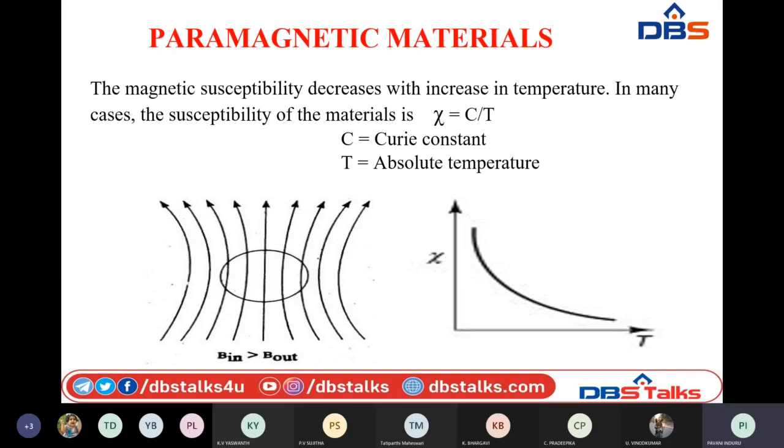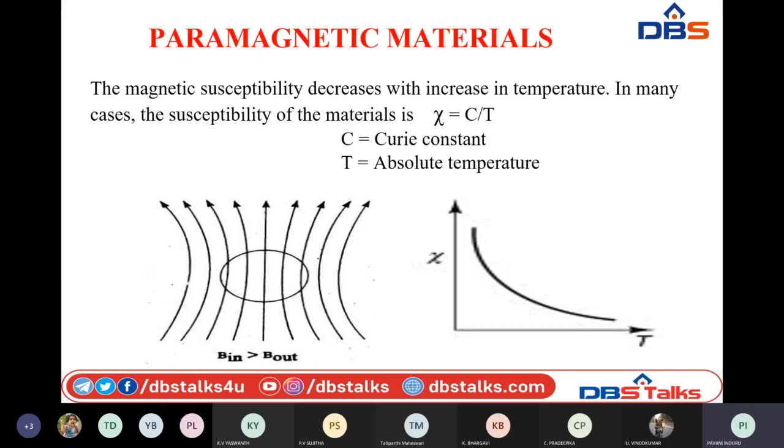But if the temperature keeps increasing, the dipoles will lose their power of aligning themselves to the applied magnetic field. At that time the susceptibility will decrease. That means the magnetization that can be acquired by the material will decrease